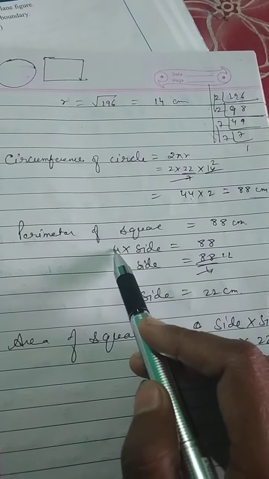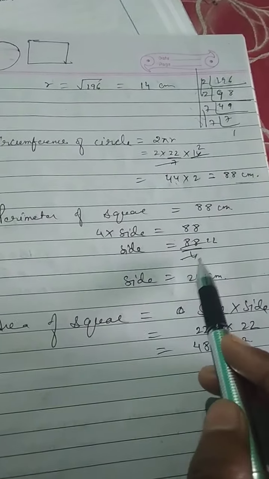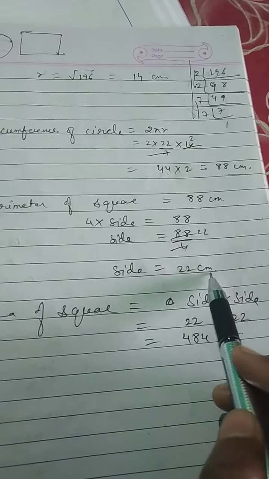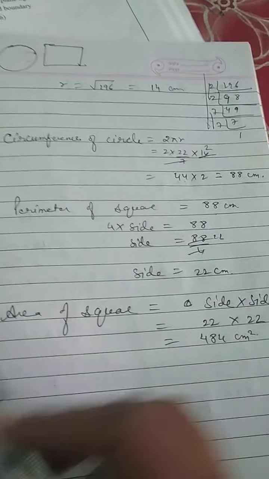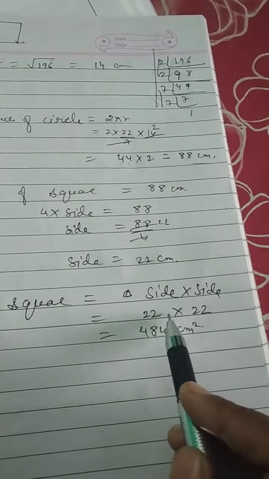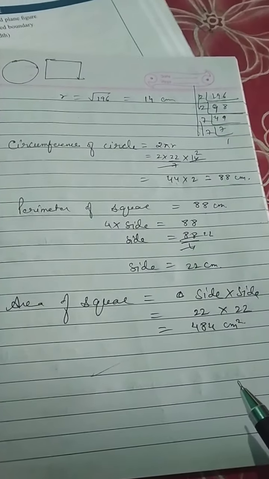So the perimeter formula is 4 into side, that is equal to this, and the side value we can get by dividing 88 by 4. So side is equal to 22 centimeter. If you know the side, we can get the area of a square. Very simple, side into side. 22 into 22, 484 square centimeter is the area of the square.